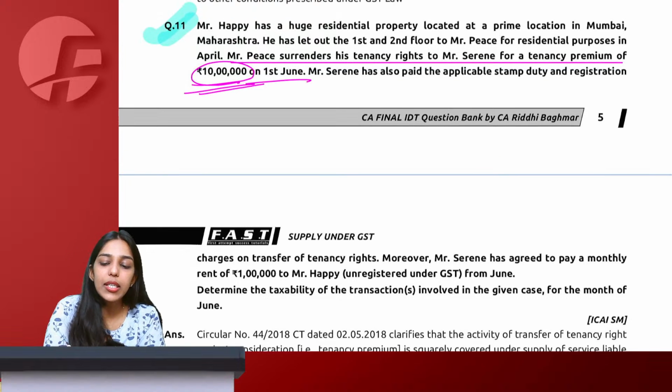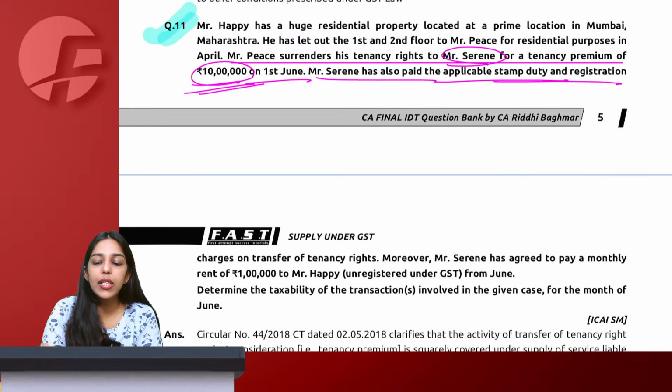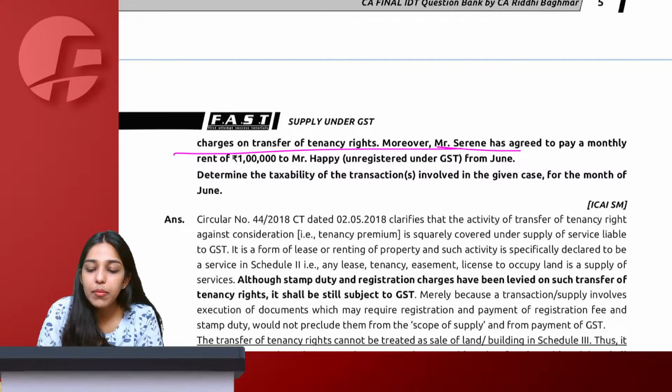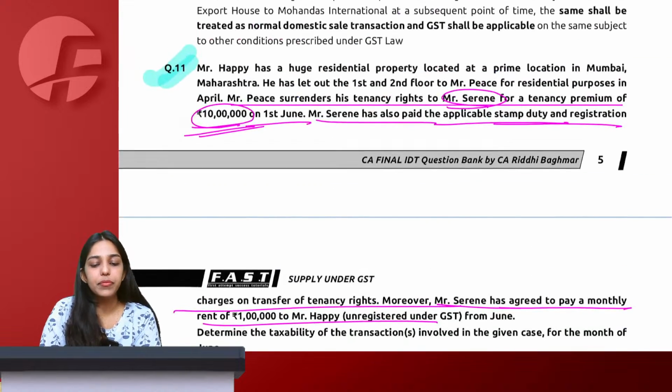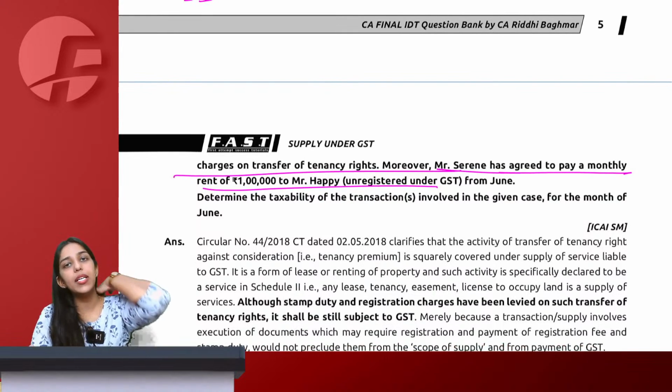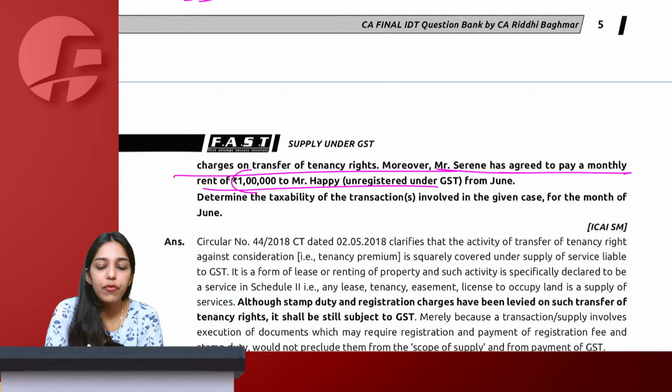What Mr. Serene in turn did is, Mr. Serene paid the applicable stamp duty registration charges, irrelevant. Even if you are paying those charges, it is taxable under GST. Then Mr. Serene has also agreed to pay. Ultimately, the property belongs to Mr. Happy. So Mr. Serene is paying a monthly rent of 1 lakh rupees to Mr. Happy, who is also unregistered.